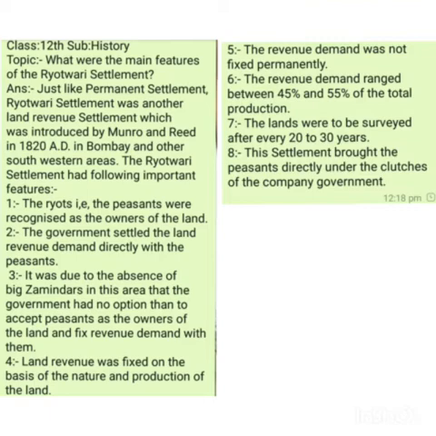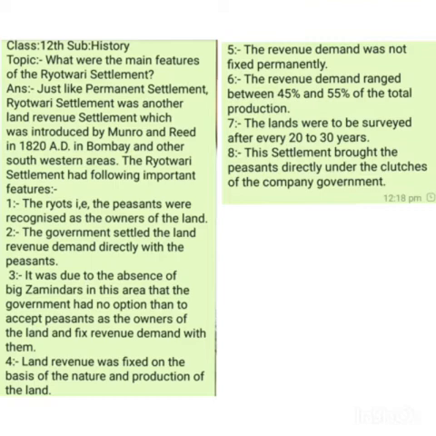Similarly, another land revenue settlement framed by Britishers to collect more and more land revenue from the Indian peasants was the Raitwari settlement. So, in other words, we can say a Raitwari settlement was a land revenue policy framed by the British East India Company with the purpose to get more and more land revenue from the peasants of India. Let's talk about the features of the Raitwari settlement now.